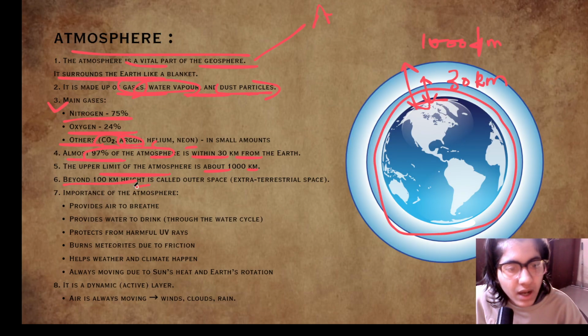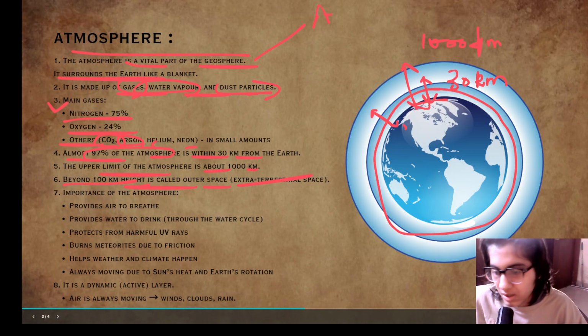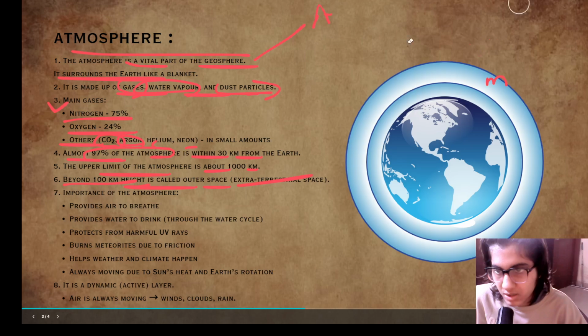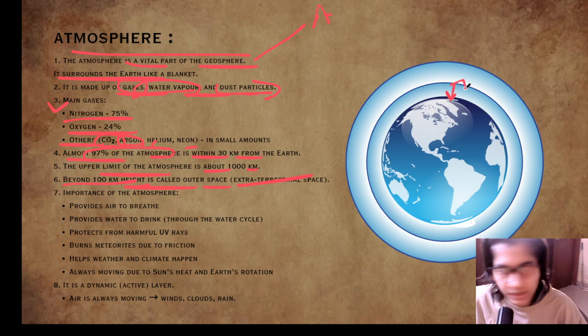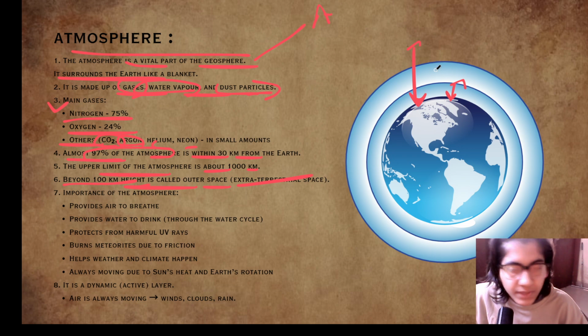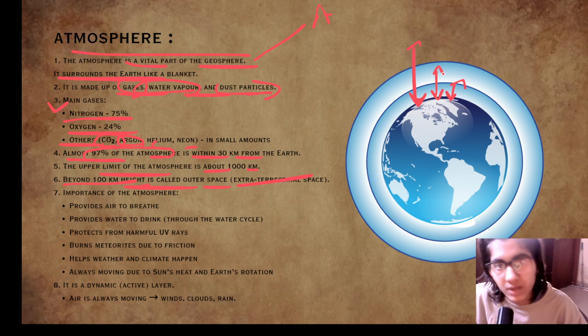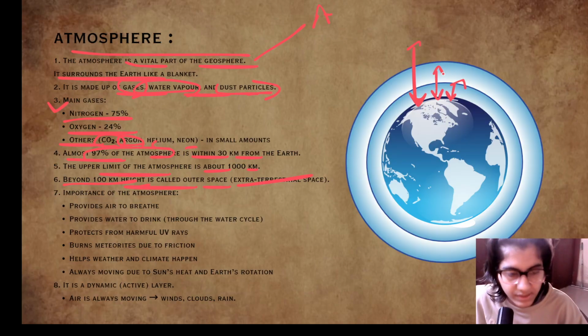Beyond 100 km height is called outer space or extraterrestrial space. We have seen that within 30 km, 97% of the atmosphere is covered. Then the atmosphere's upper limit is 1000 km, and after 100 km, the outer region is called the extraterrestrial space.